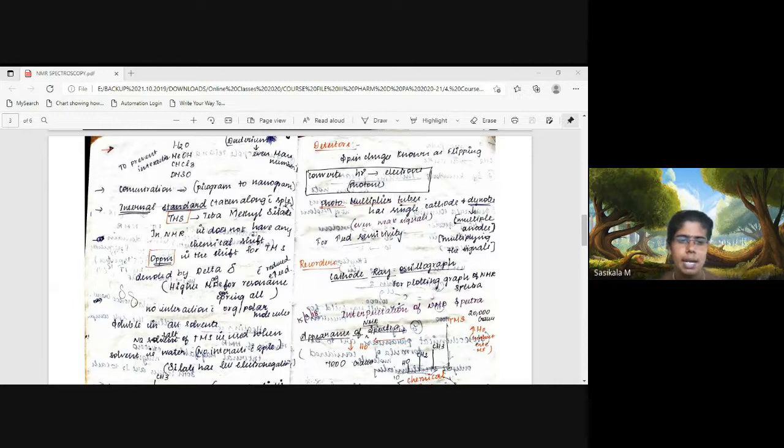So the standard which is 100% pure and obeys all the conditions in NMR is TMS. TMS is tetramethylsilane, it is a silane.